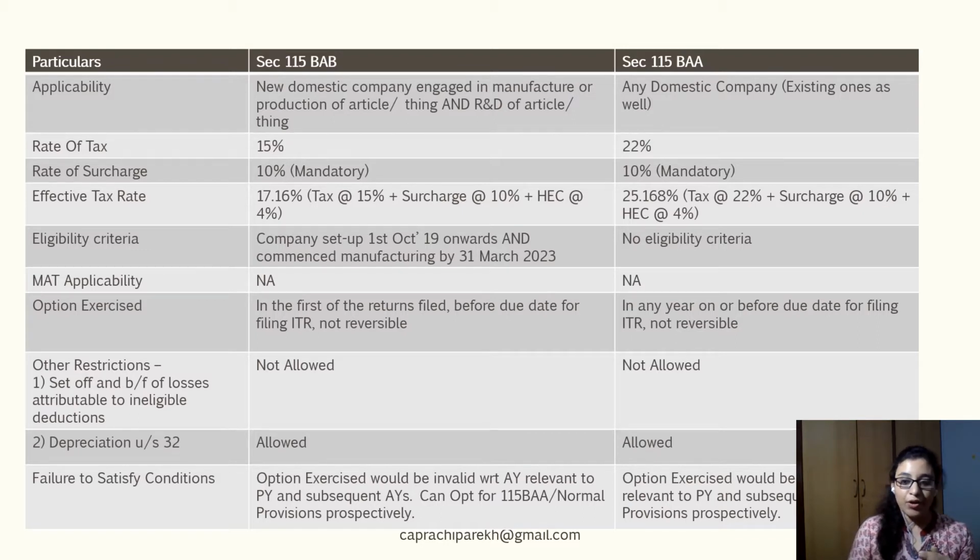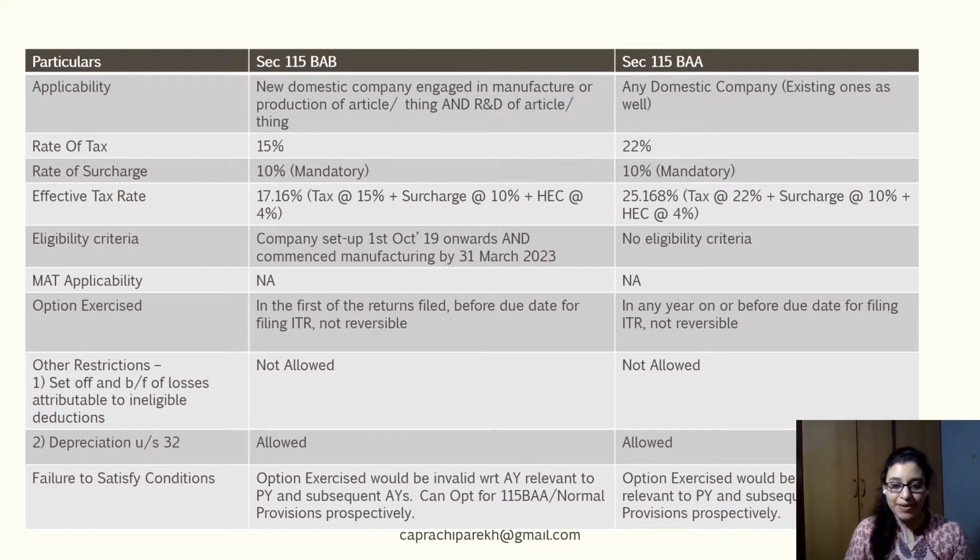17.16%. Now, this particular section gives us an eligibility criteria. It specifies a period within which this company has to start off with its manufacture or production related activities and research and development.